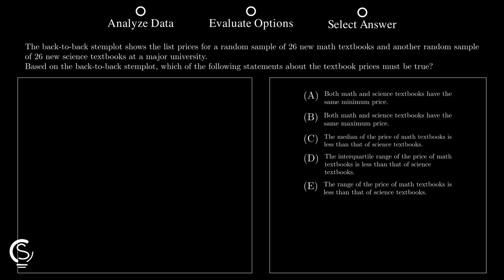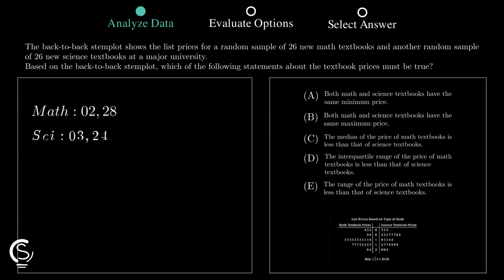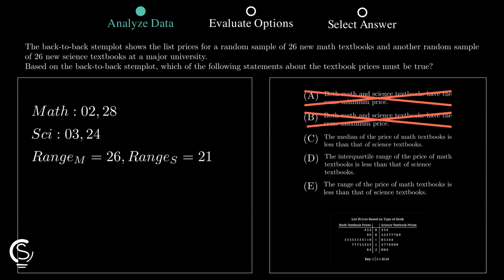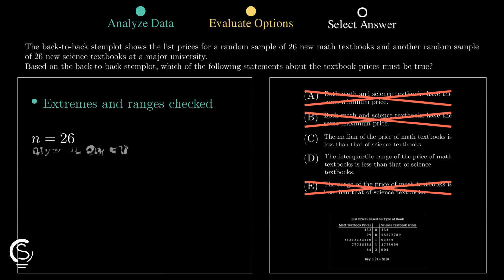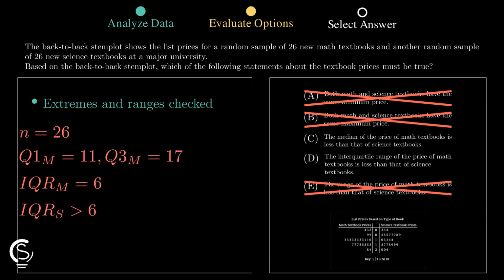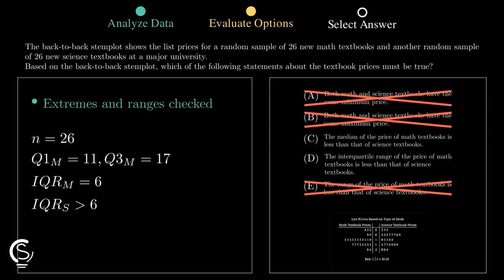First, observe the extremes. Math prices range from 0.2 to 28, while science prices range from 0.3 to 24. This immediately invalidates options A, B, and E. Boom! With 26 values, the median sits between the 13th and 14th. Math's IQR is smaller because its values are tightly clustered in the tens, unlike the spread-out science data points.